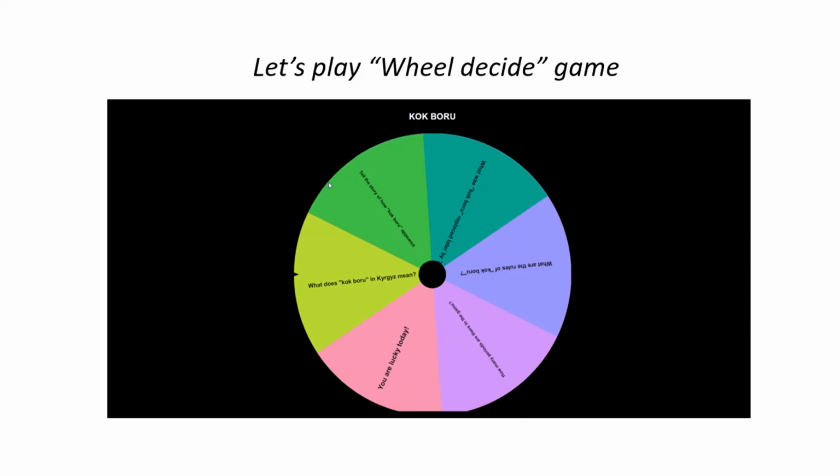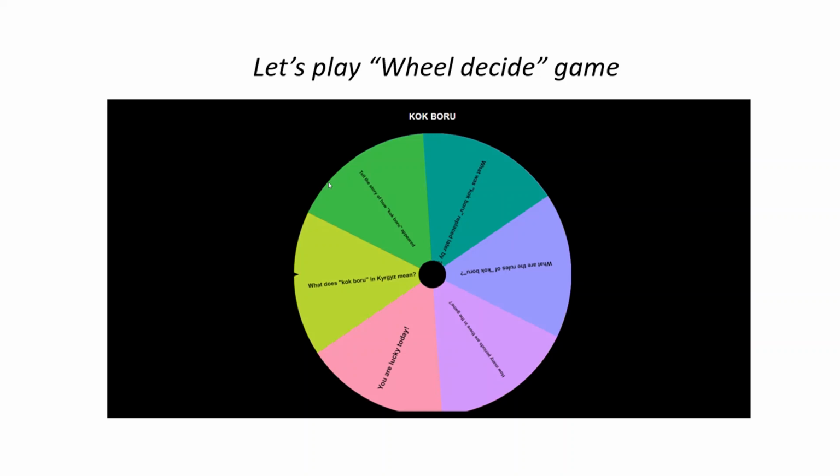You will work in two groups. I will spin the wheel and it will randomly choose the question that you answer. You will answer the questions one by one together within your group. Each group will be given 1 minute to discuss and give the answer. If one group cannot answer, the other group tries it.